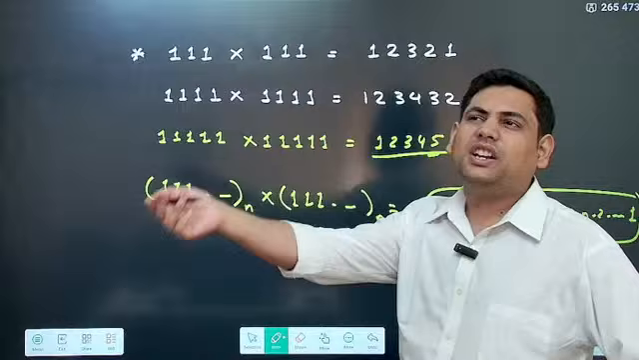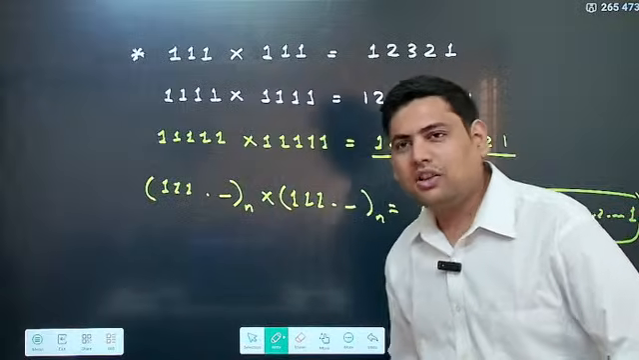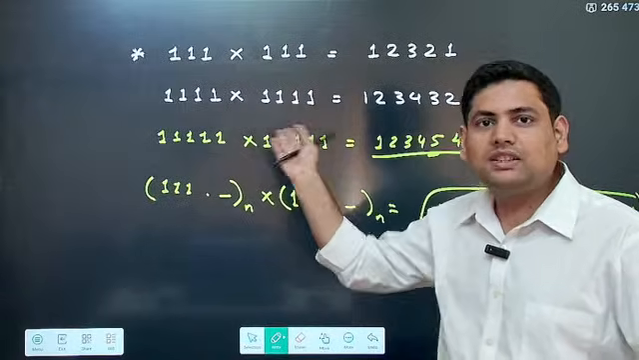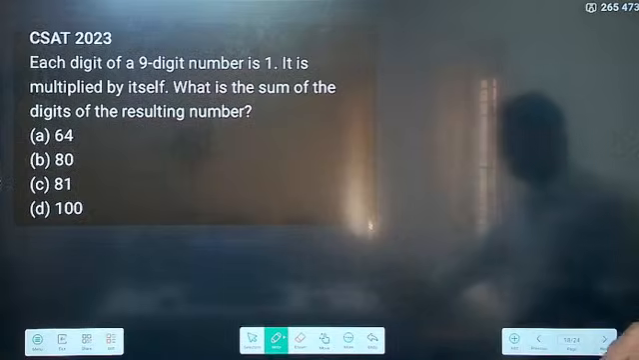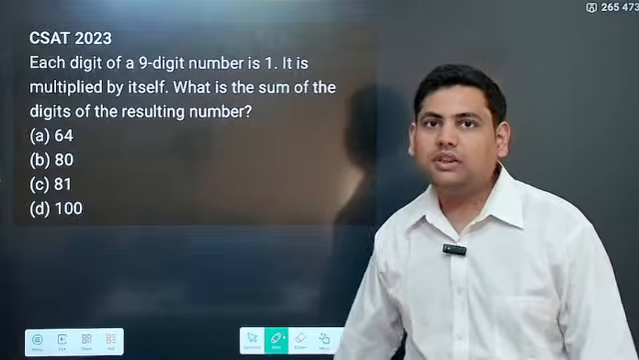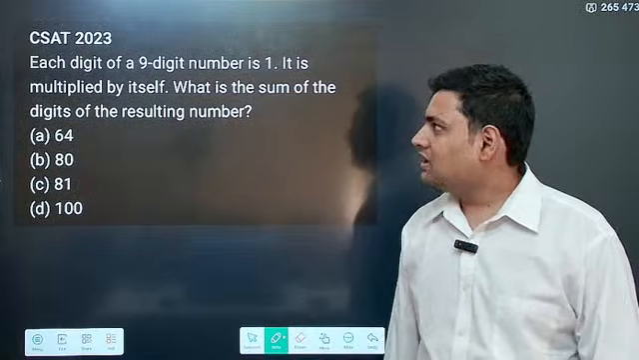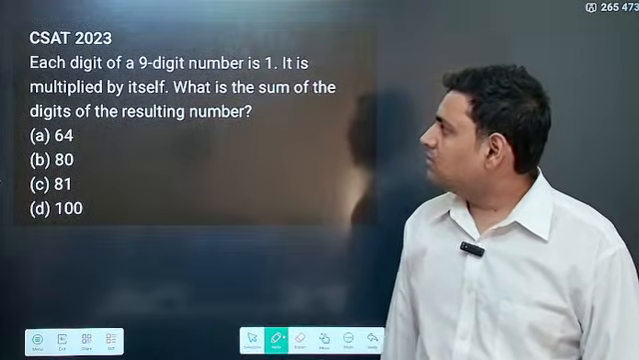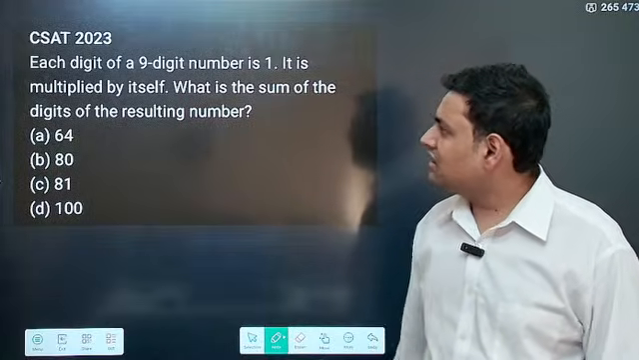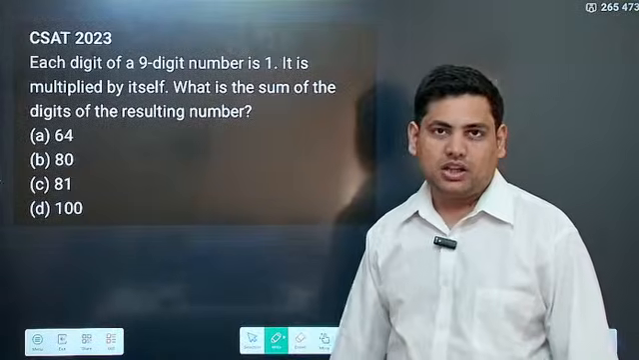If you have heard about Shakuntala Devi, in her book you will find patterns like this. This is a famous pattern. They actually gave this question in 2023 based on it. It says: each digit of a 9-digit number is 1. It is multiplied by itself. What is the sum of the digits of the resulting number?